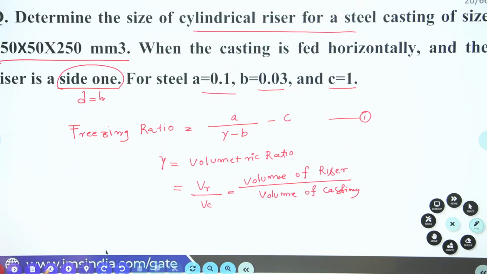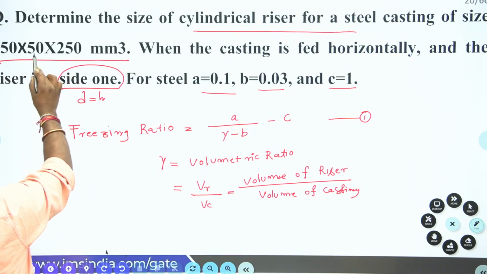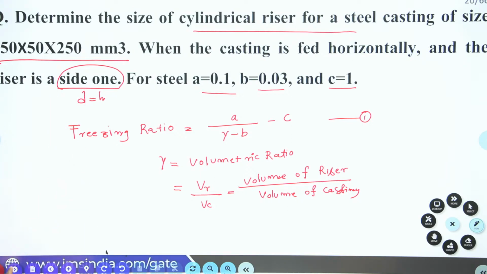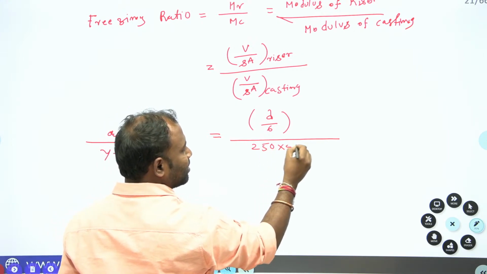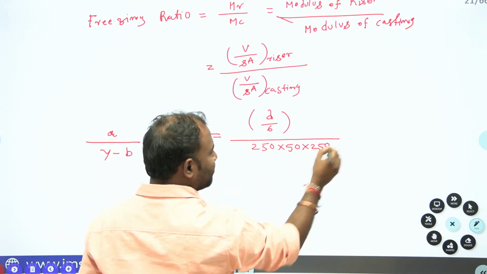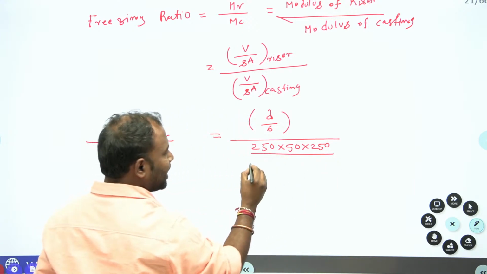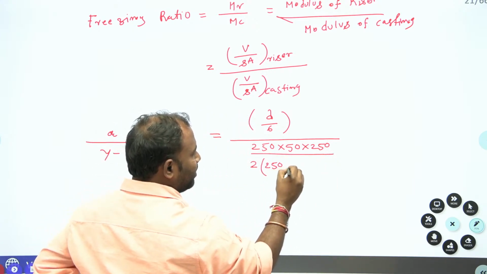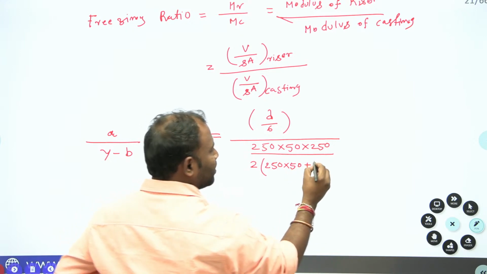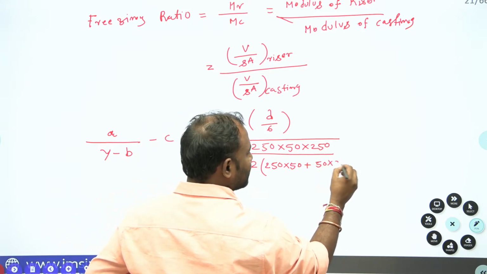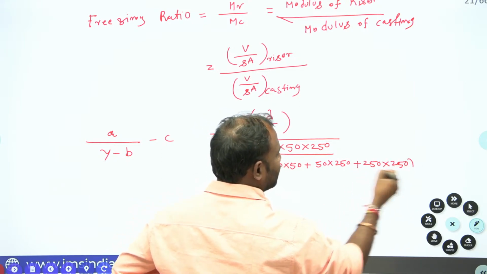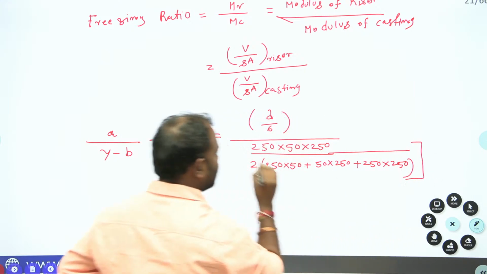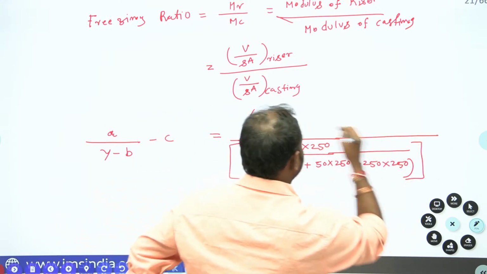What is casting dimensions? Casting dimensions are given 250 by 50 by 250. From there I'll write the volume of the casting, 250 by 50 by 250, divided by surface area 2 into (250 by 50 plus 50 by 250 plus 250 by 50, 250), such that you are going to get this. This is all the denominator and it is the numerator.